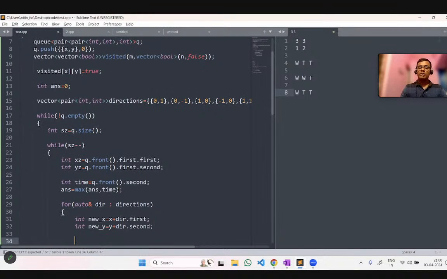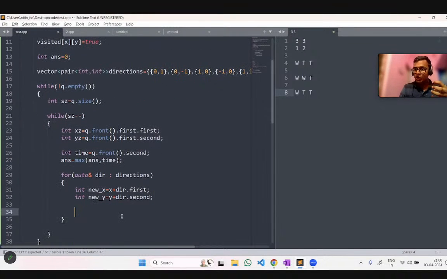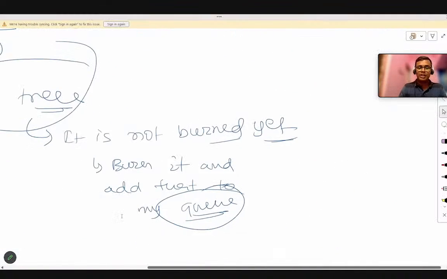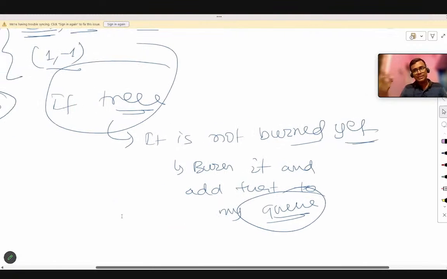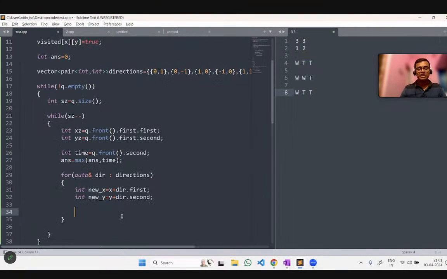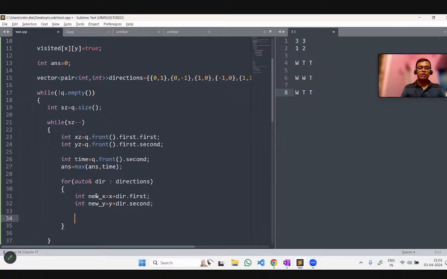Okay, that's fine. So now we got a new coordinate adjacent to my current tree position, but we have to check if there is any tree present or not. Because this is the flow of the code. If there is a tree present, then we have to check if it is burned yet or not. So how is it done? It is done using two checks. First we have to check if the position is valid or not.